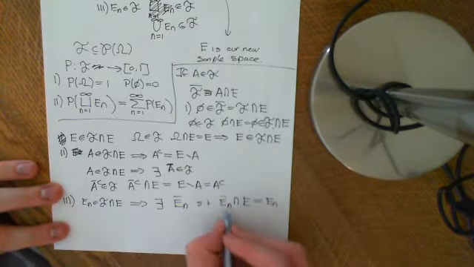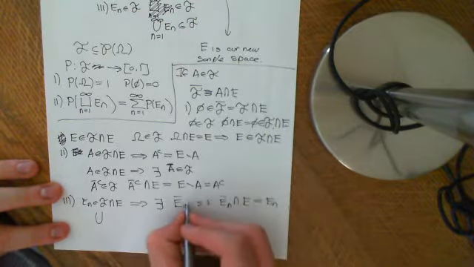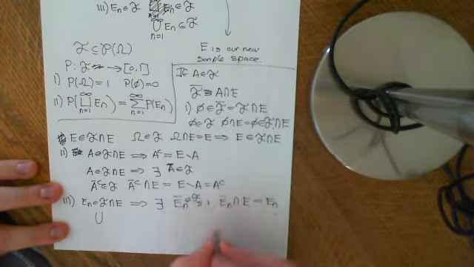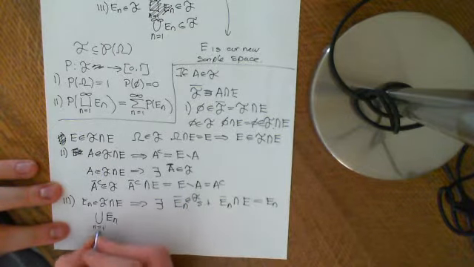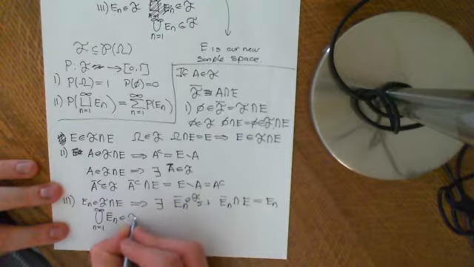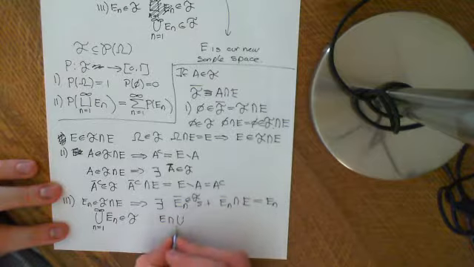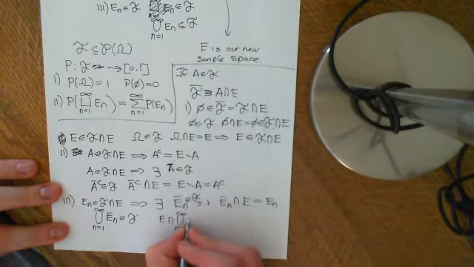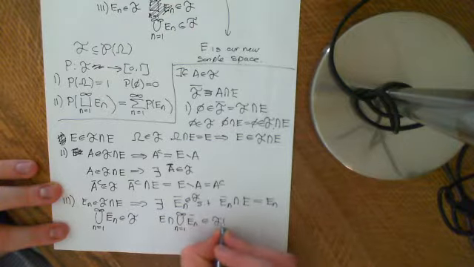Basically, we can union together these larger elements because they were in the sigma algebra. They were En bars, which were in this original sigma algebra. So the union of En bar, n equal to 1 to infinity, is an element of F, and then basically we just restrict it to E. So E intersection this union, n equal to 1 to infinity of En bar, will be an element of F intersection E.